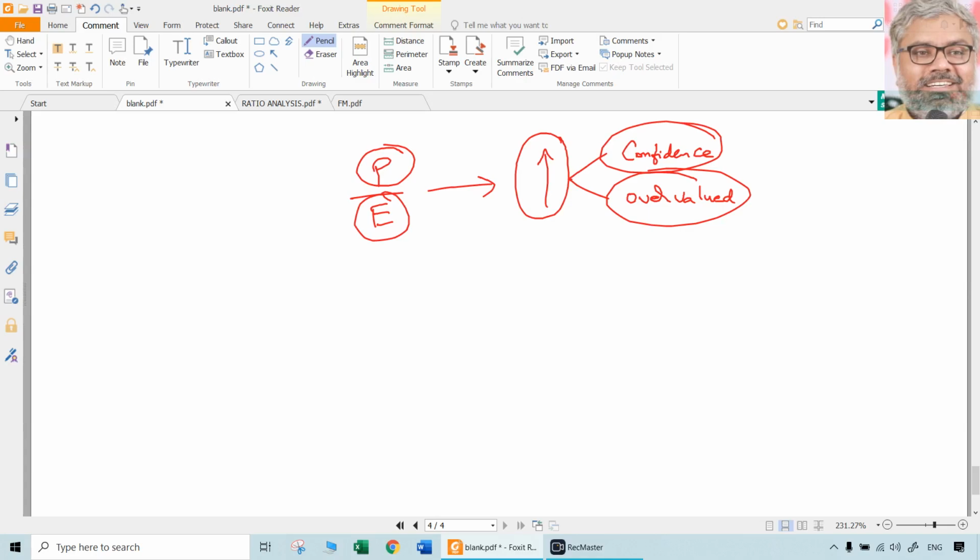The same higher PE ratio can be looked at negatively also by somebody else. You may call him a pessimist, you may call him a bear. These are all names in the stock market, bulls, bears, etc. Bulls are those people who want the market to go up and share prices to go up. Bears are the people who want the prices to go down. Not that they intend to lose; even within this going down also they want to make profit. So optimistic are bulls, pessimistic are bears. That's market terminology.